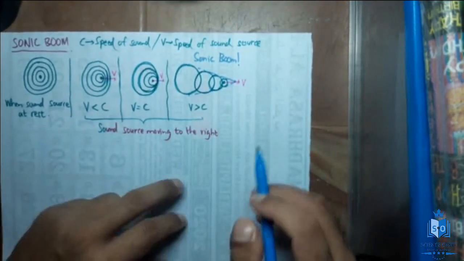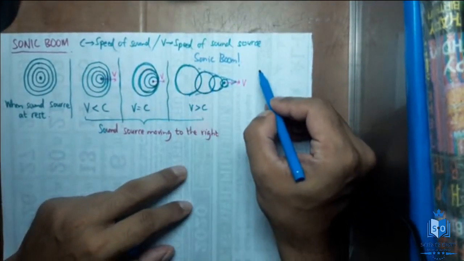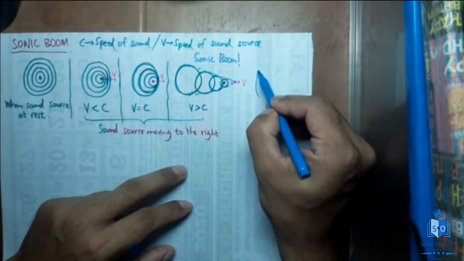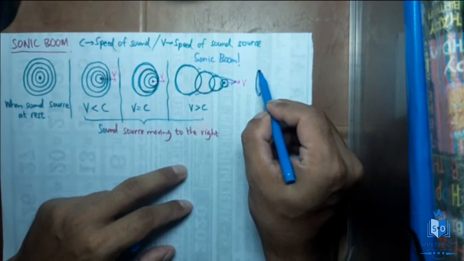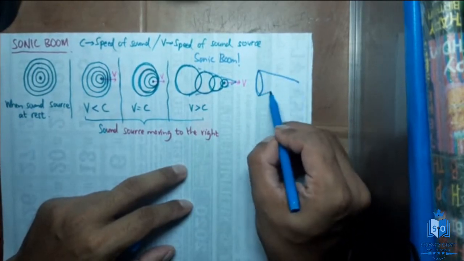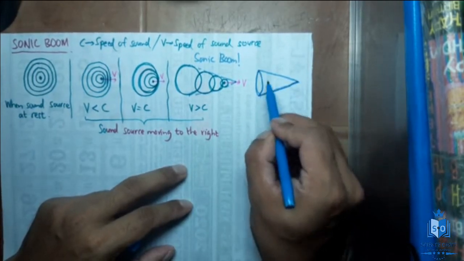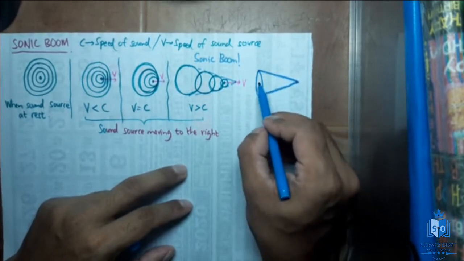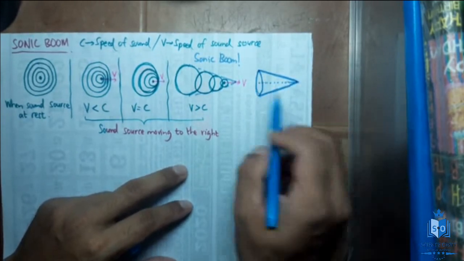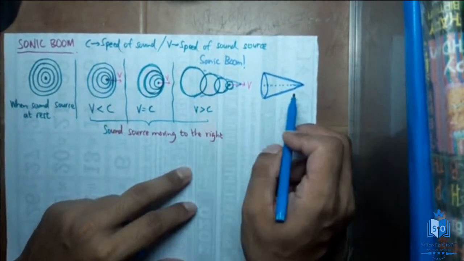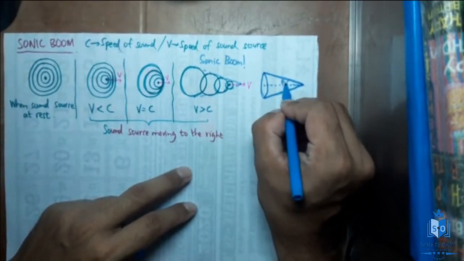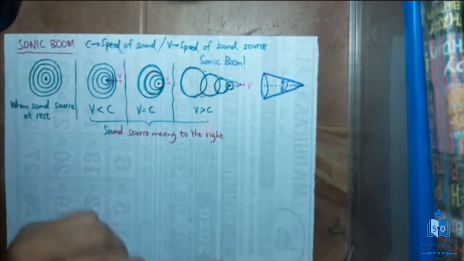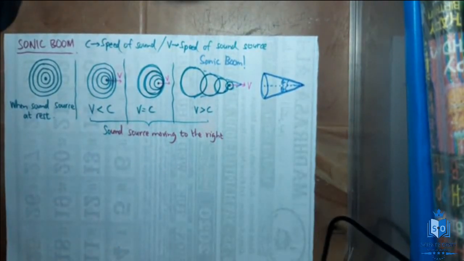So we call this cone the Mach cone. In your syllabus you are supposed to know this only qualitatively, but I'll give you some quantitative aspects as well. Let's discuss those. So this is that cone created, I've drawn only the cone without the wavefronts. This is the angle theta, created like this. This angle theta is what we call the Mach angle.